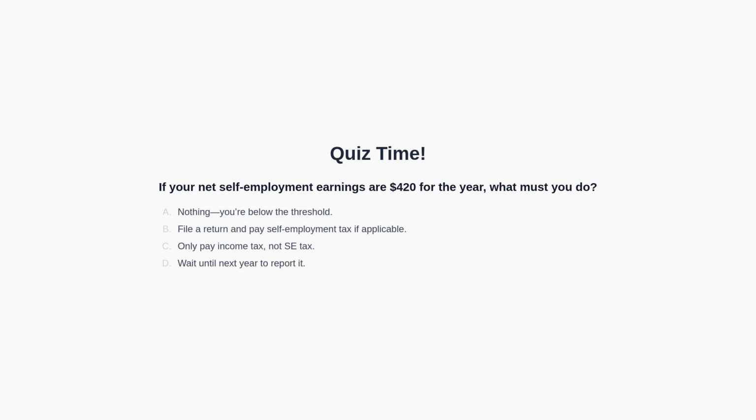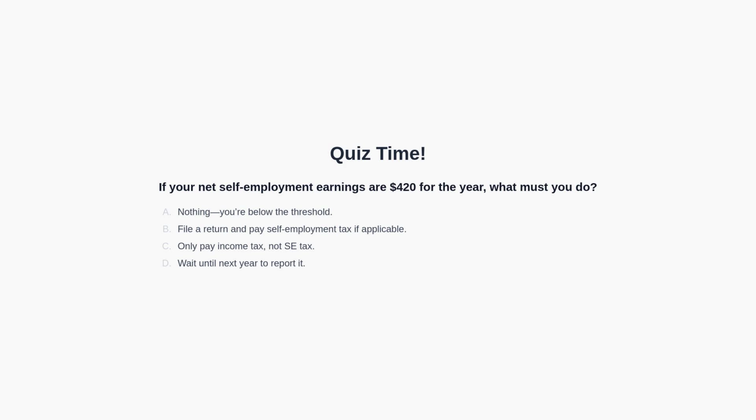With process flow clear, let's test your understanding with a quick quiz. Question 1. If your net self-employment earnings are $420 for the year, what must you do? Option A. Nothing. You are below the threshold. Option B. File a return and pay self-employment tax if applicable. Option C. Only pay income tax, not self-employment tax. Option D. Wait until next year to report it.